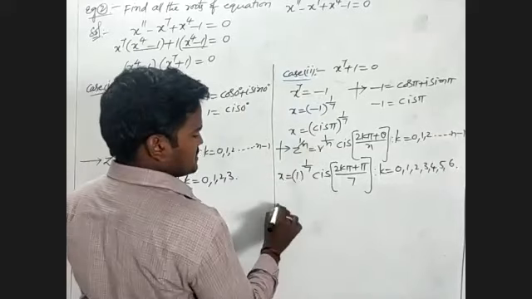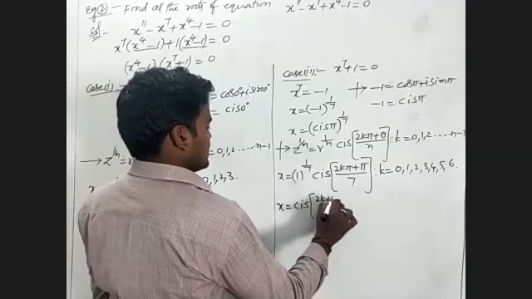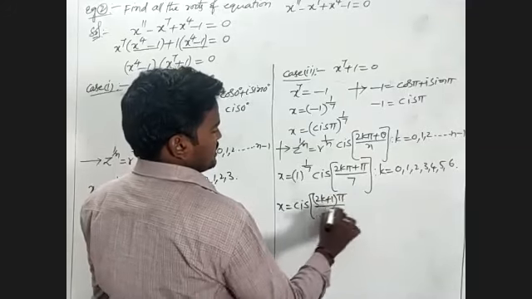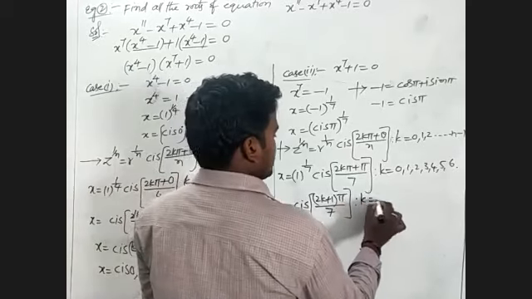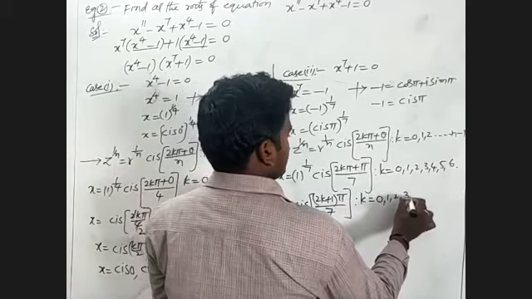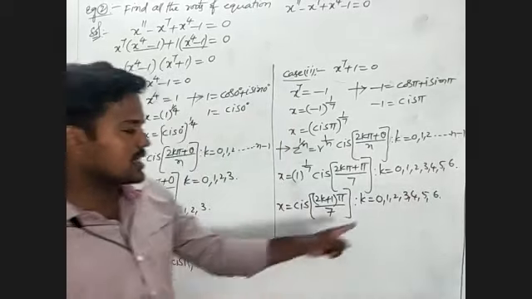1 power 1 by 7 is 1. Remaining we write cis of (2k plus 1) into pi, divided by the denominator 7. What are the values of k here? 0, 1, 2, 3, 4, 5, 6. First we will substitute k is equal to 0.